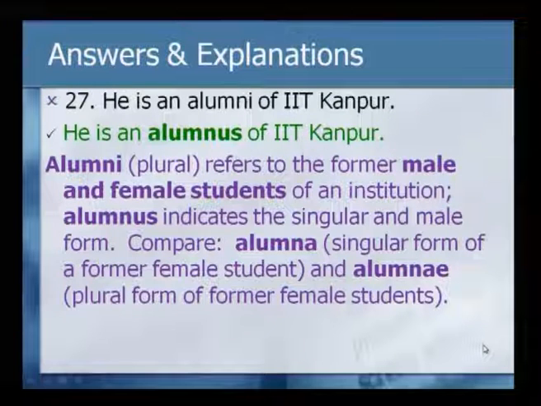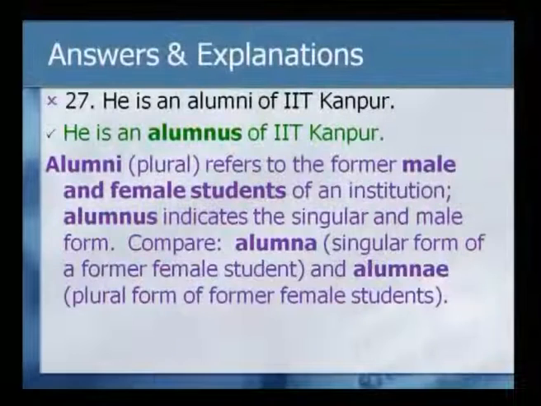He is an alumni of IIT Kanpur. The error here is with regard to the use of the word alumni, and the correct form is: he is an alumnus of IIT Kanpur. Explanation: alumni is the plural form. You can say they are alumni of IIT Kanpur, referring to a group of people or a batch of students.